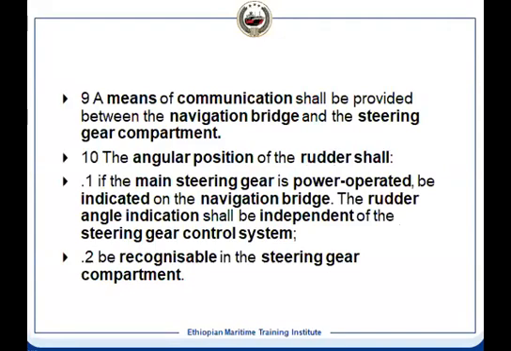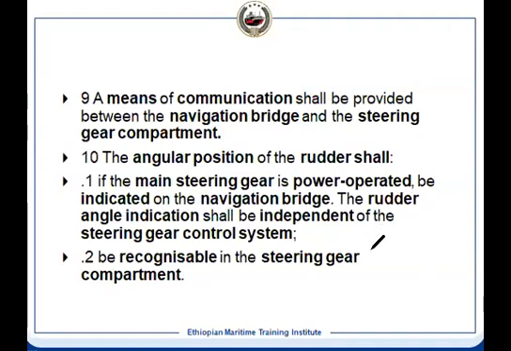Communication, bridge to steering gear, there has to be a communication. It is independent communication, as well as there will be an intercom system. But independent has to be there. And an angular position indicator has to be there, showing how much angle it has turned.